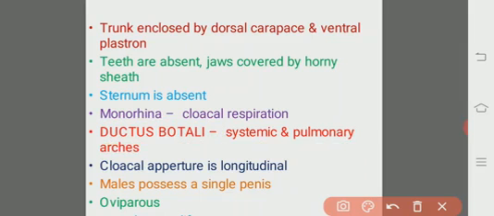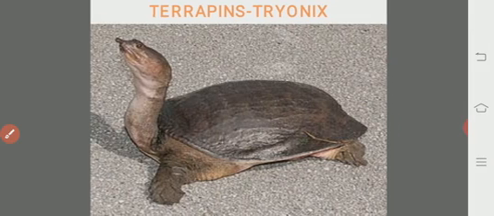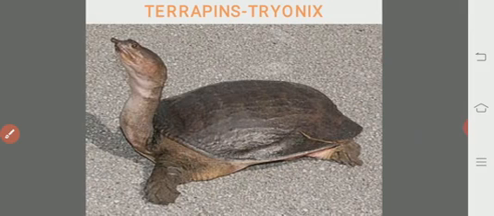Next, the cloacal aperture is longitudinal. Males possess a single penis. These are oviparous organisms, egg-laying organisms. See the examples. This is Trionyx, which lives in fresh water, so it is known as a terrapin.